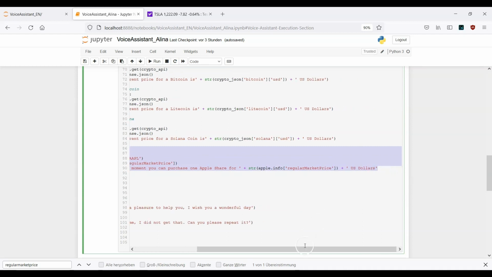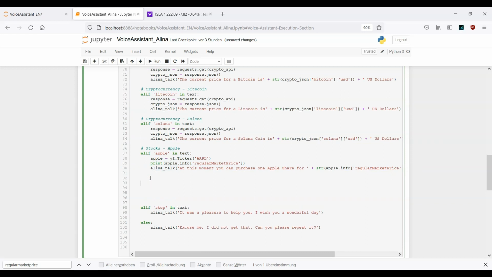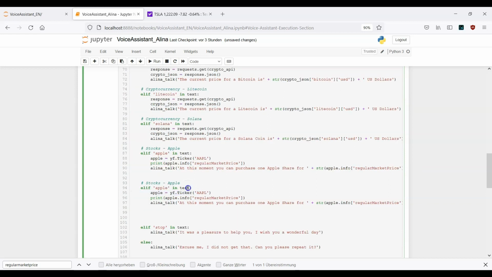So I will copy these few lines, go back here, paste it. Okay, and now let's do our modifications. Now I have, instead of Apple, I want to work with Facebook. That means I also need to change the keyword.